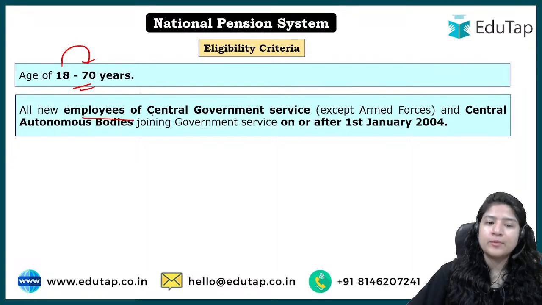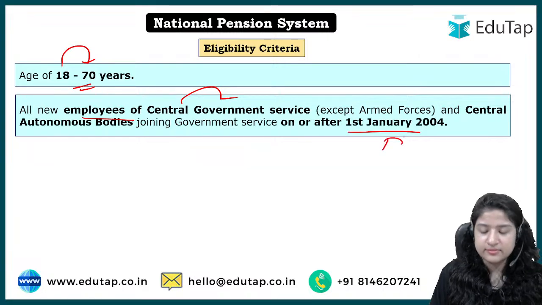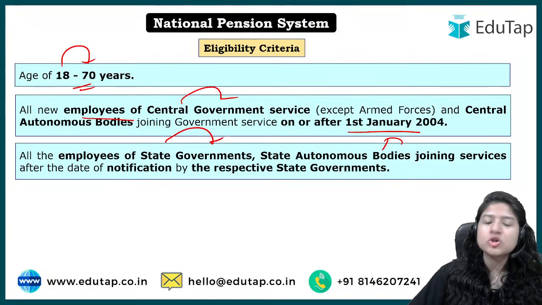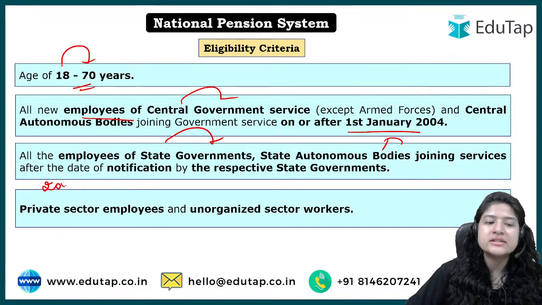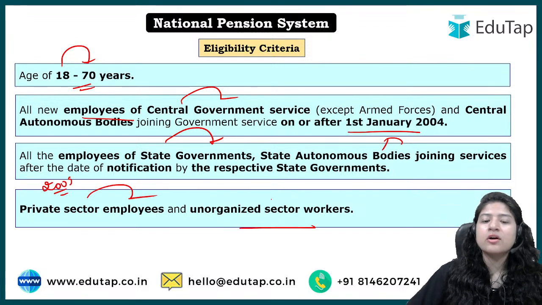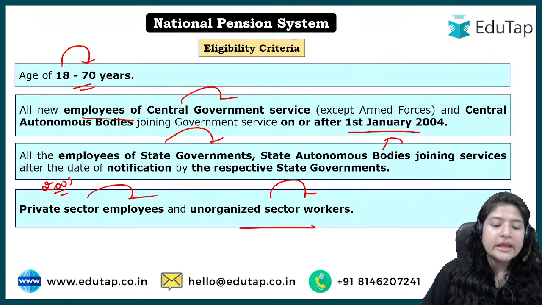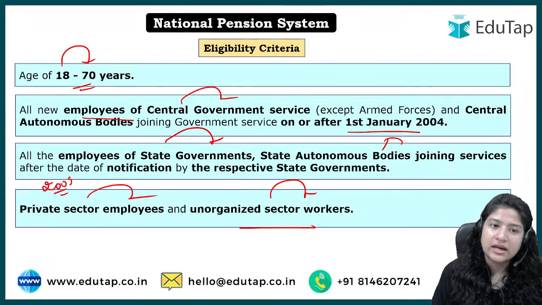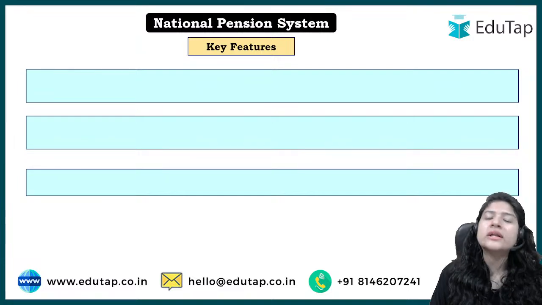Initially all employees of central government services were a part of this scheme, ठीक है, from जब 2004 में स्कीम launch हुई थी. And not only that but state government also. However we have now understood that from 2009 onwards even the private sector employees or those who belong to the unorganized sector, MSME sector or any other sector, if they want to be part of this scheme, even they are also eligible. Okay, so now the extension is to any citizen of the country. Age is something that you can keep in mind.